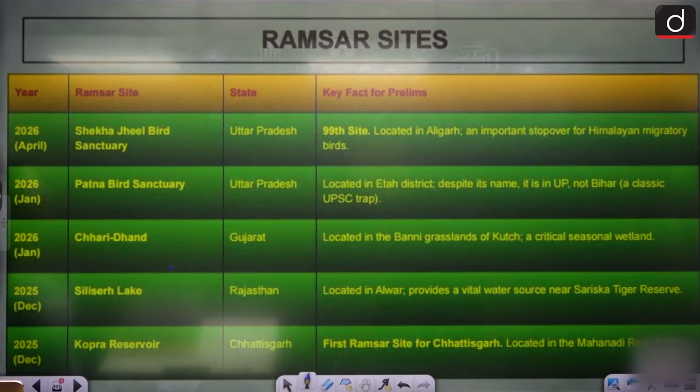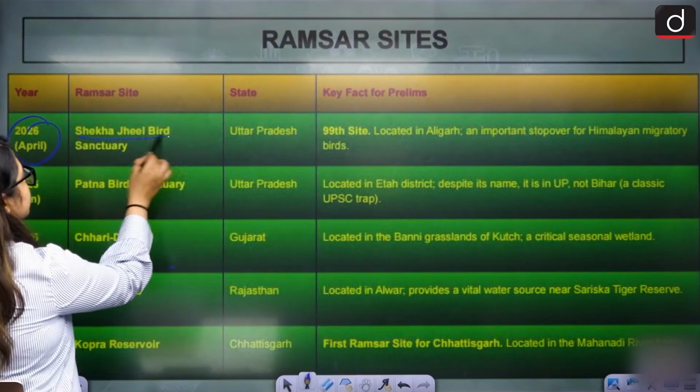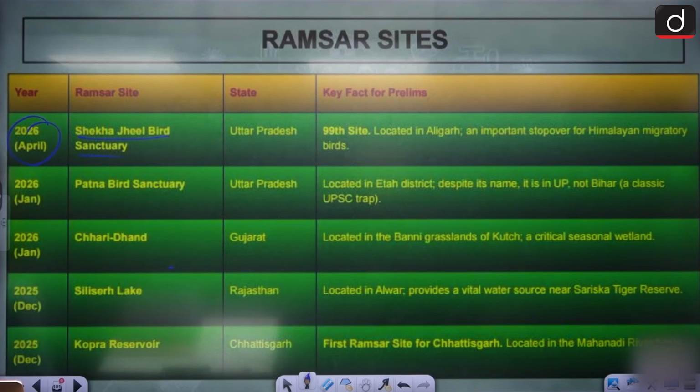Let's see the sites that we have. Since 2026 April, the last one was Shekha Jheel Bird Sanctuary in Uttar Pradesh, the 99th site, located in Aligarh. Why is it important? It is important because of the Himalayan migratory birds.